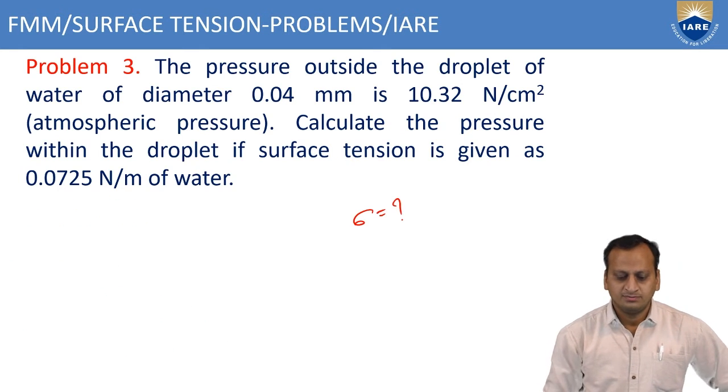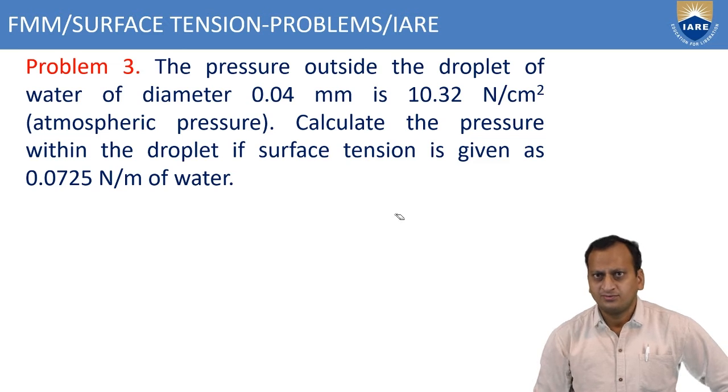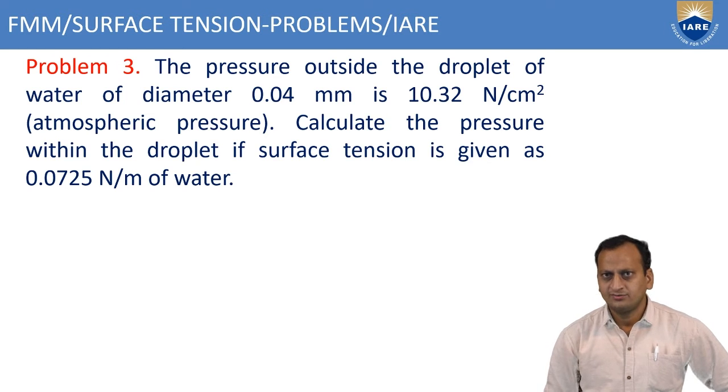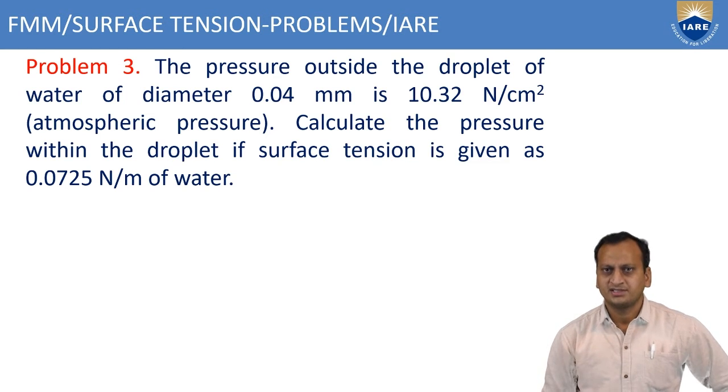So now another problem. The pressure outside the droplet of water of diameter 0.04 mm is 10.32 Newton per cm square. Calculate the pressure within the droplet if the surface tension of water is given as 0.0725 Newton per meter.